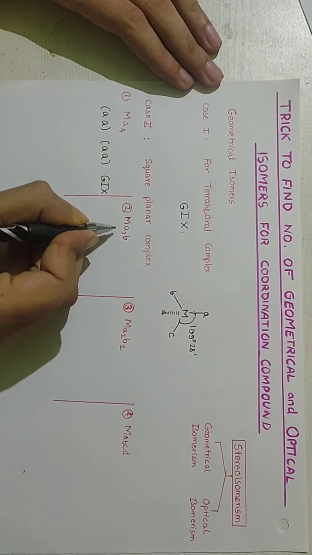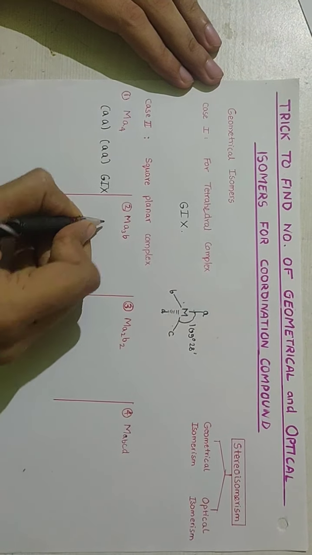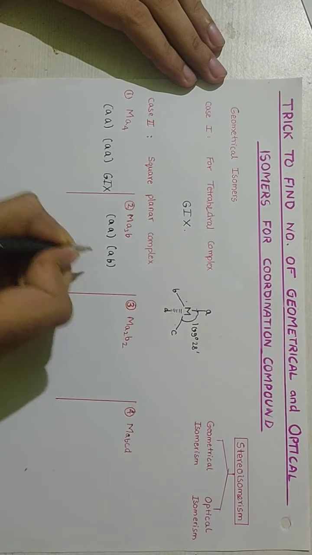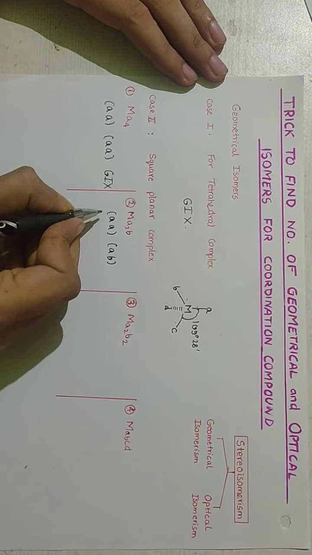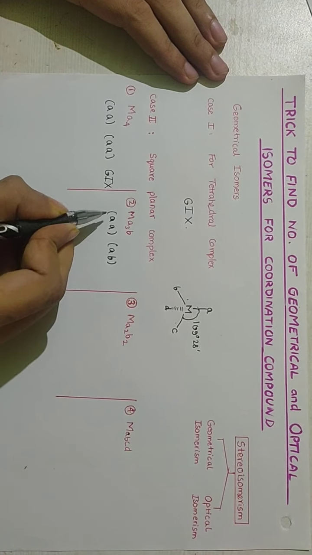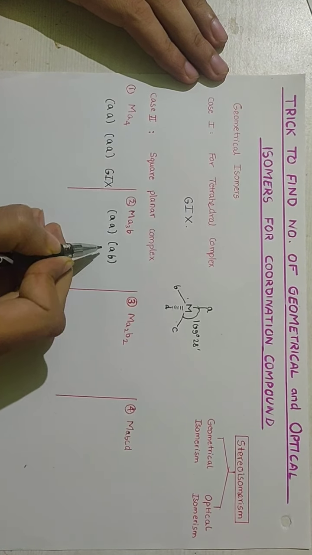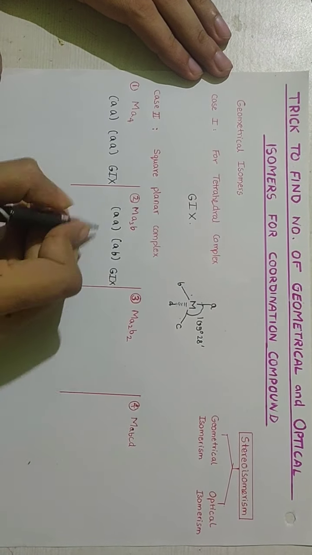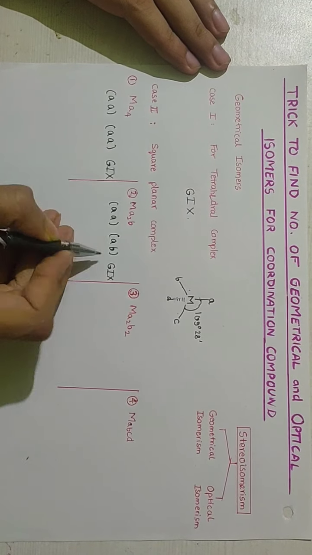Now moving on to MA3B type complexes. Again we make pairs of ligands, AA and AB. Can we make any other pairs? If we try to make any other pair, it will be the same. For example, AB and then AA is the same as AA and AB. So there is no geometrical isomerism in MA3B type complexes because they can form only one type of complex.